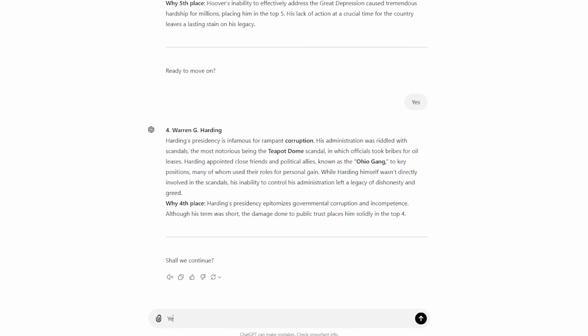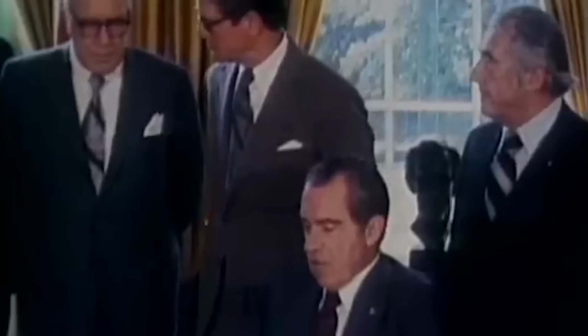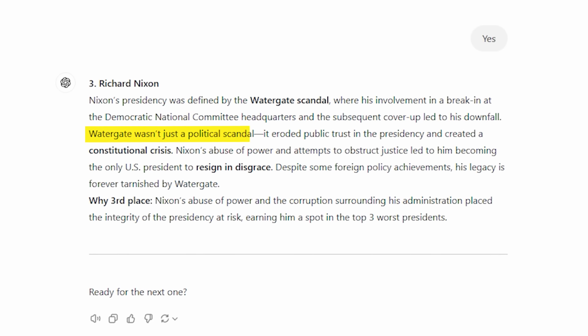And coming in at the number 3 spot is Richard Nixon. Nixon's presidency was defined by the Watergate scandal, where his involvement in a break-in at the Democratic National Committee headquarters and the subsequent cover-up led to his downfall. Watergate wasn't just a political scandal, it eroded public trust in the presidency and created a constitutional crisis. Nixon's abuse of power and attempts to obstruct justice led him to becoming the only U.S. president to resign in disgrace. Despite some foreign policy achievements, his legacy is forever tarnished by Watergate.